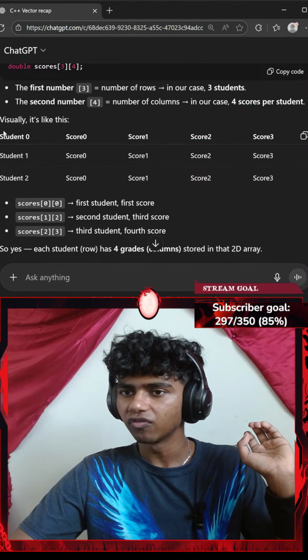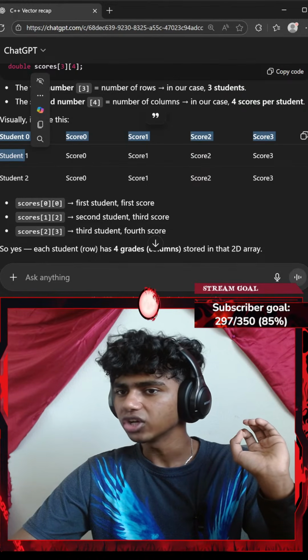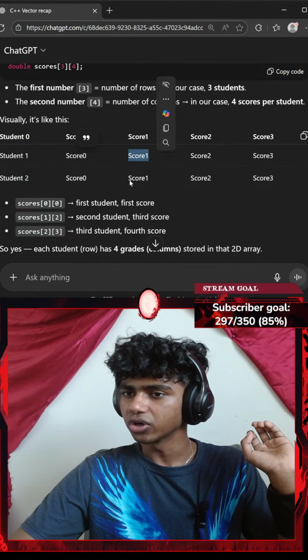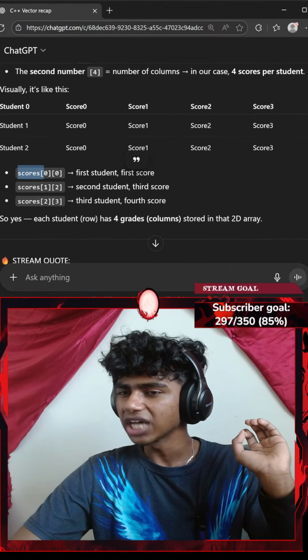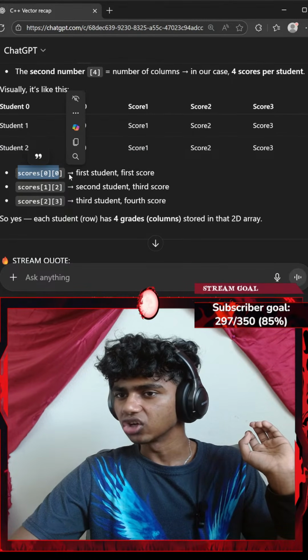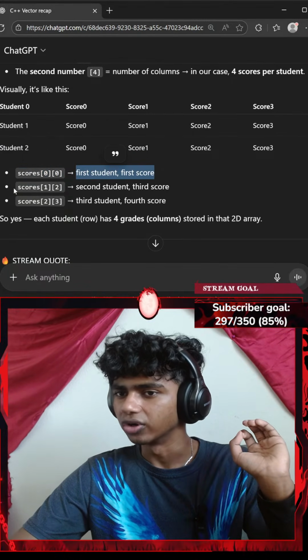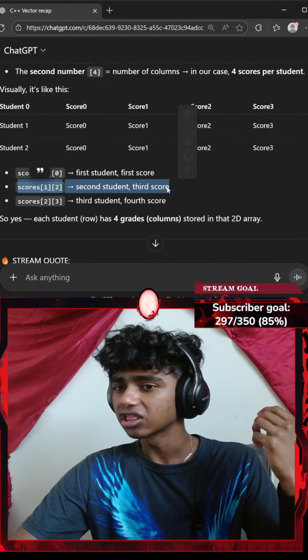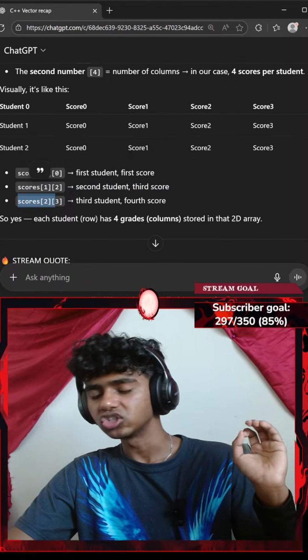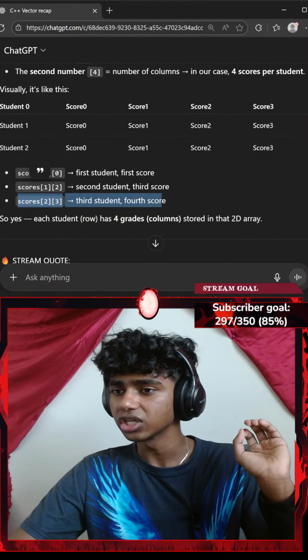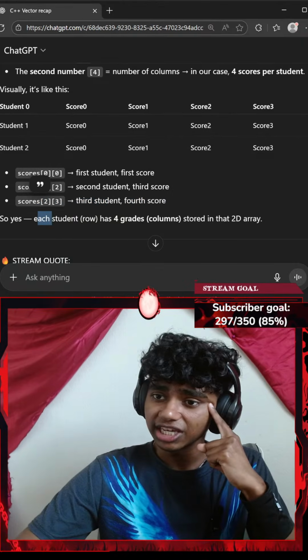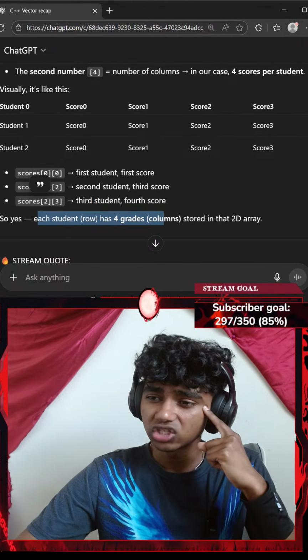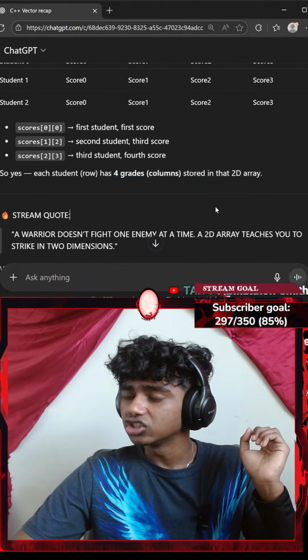Okay, so that's our row. And column student 1, student 2, their scores. Scores at index of 0 at index of 0 is first student's first score, at index of 1, index of 2 is second student's third score, at index of 2, at index of 3 is third student's fourth score. So yes, each student's row has 4 grades, columns start in 2D arrays.